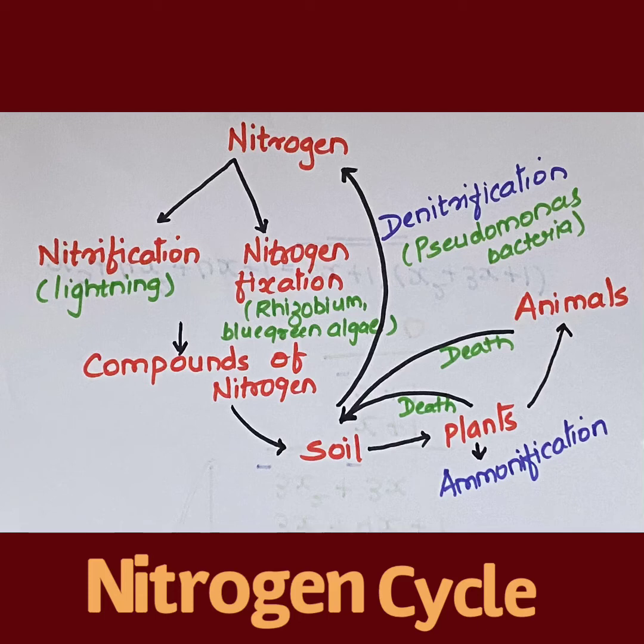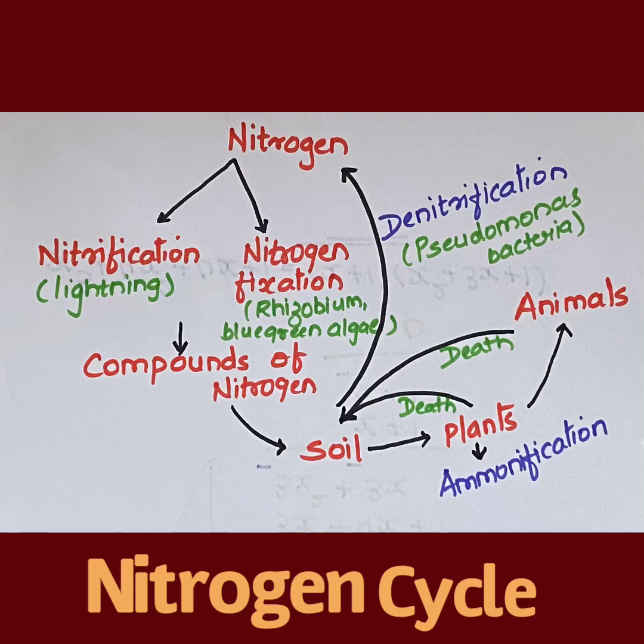Certain other organisms like blue-green algae and Azotobacter bacteria also convert nitrogen into its compounds. During lightning also, nitrogen is converted into its oxides because of high temperature and pressure, and then it gets dissolved in water and comes down along with rain, and this process is called nitrification. So we can say that by the process of nitrification, the nitrogen present in the atmosphere is converted into compounds of nitrogen, and then it reaches the soil. These nitrogenous compounds from the soil are taken up by the plant for various processes.